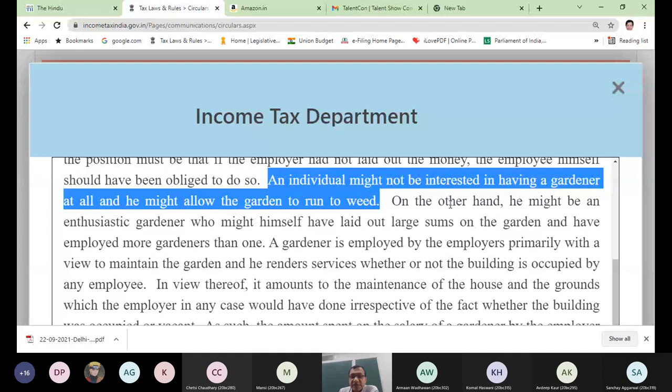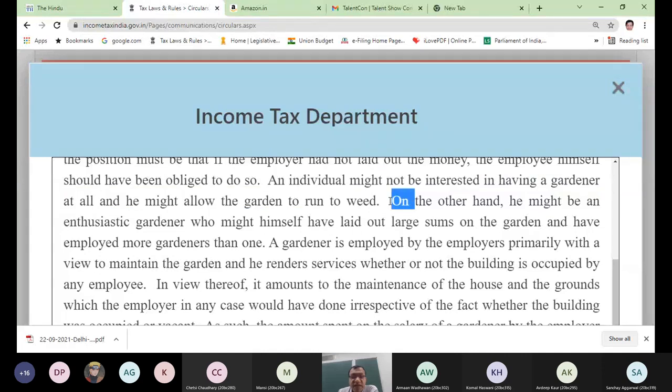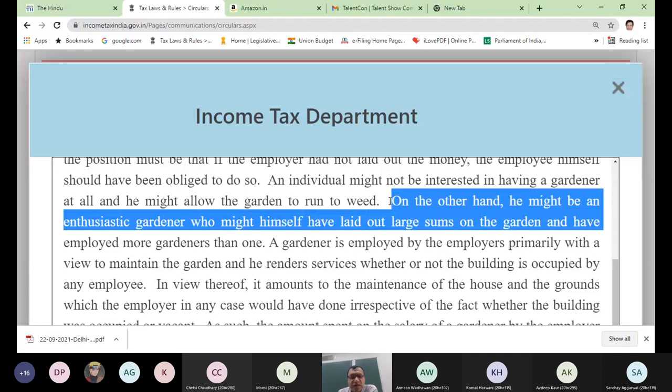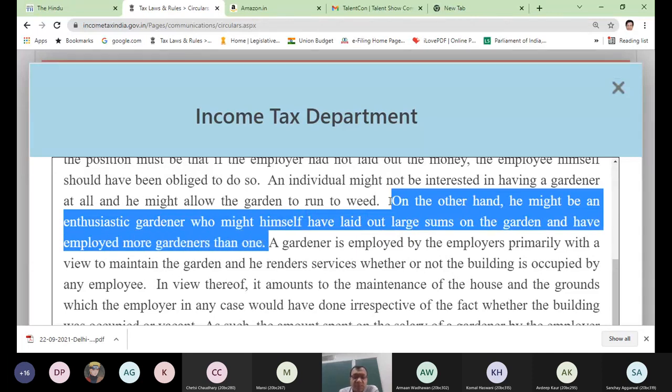On the other hand, the same circular says he might be an enthusiastic gardener who might himself have laid out large sums on the garden and have employed more gardeners than one. It is also possible that the employee likes the garden so much, or is so attached to greenery, that he might himself employ more than one gardener. So it depends upon the individual's perception.